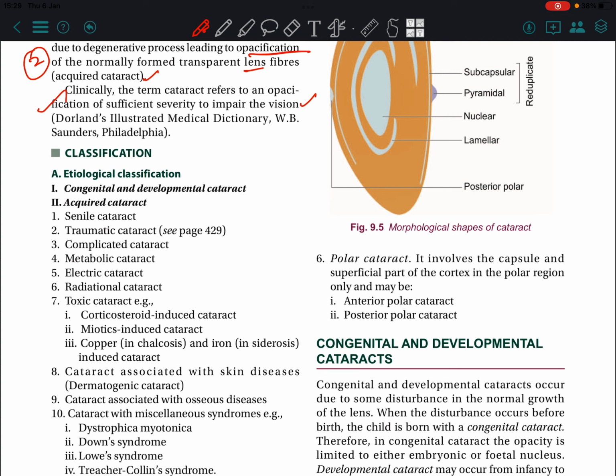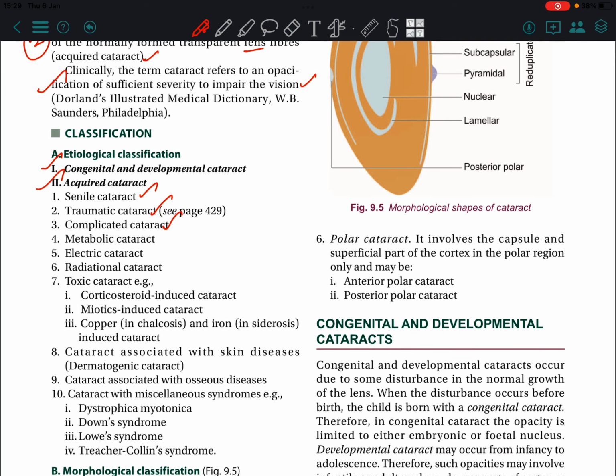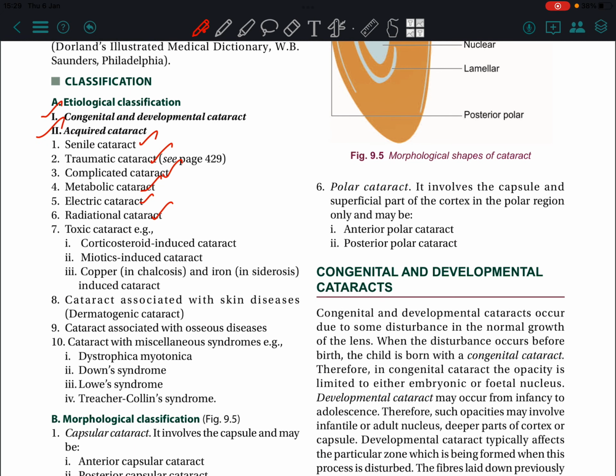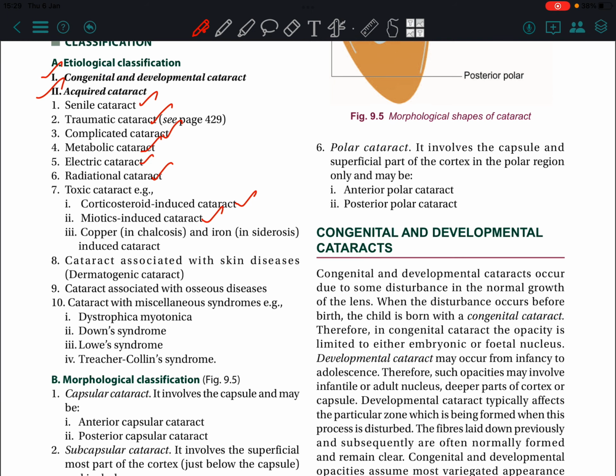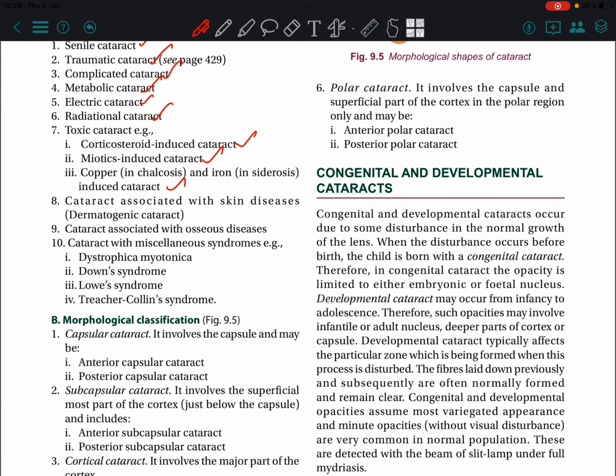Etiological classification. First one is congenital cataract. Next is acquired cataract. In acquired cataract: senile cataract, traumatic cataract, complicated cataract, metabolic cataract, electric cataract, radiation cataract, toxic cataract. Examples: corticosteroid induced cataract, miotics induced cataract, copper and iron induced cataract, cataract associated with skin diseases, cataract associated with osseous diseases, cataract with miscellaneous syndromes: dystrophia myotonica, Down syndrome, Lowe syndrome, Treacher Collins syndrome, etc.